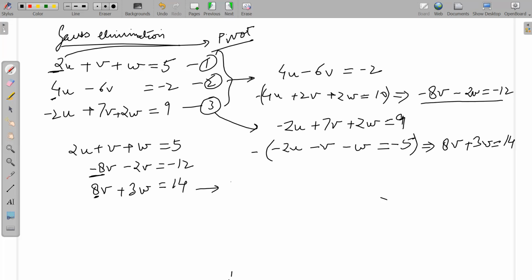Okay, so you have 8v minus, sorry, plus 2v is equal to 12. Is that all right? Now you subtract this equation from this equation. What is that going to give you? Minus W is equal to minus 2. You'll subtract this equation from this equation. So it will give you, this is W, so W is equal to 2. So this is your original equation and you subtract this from it.